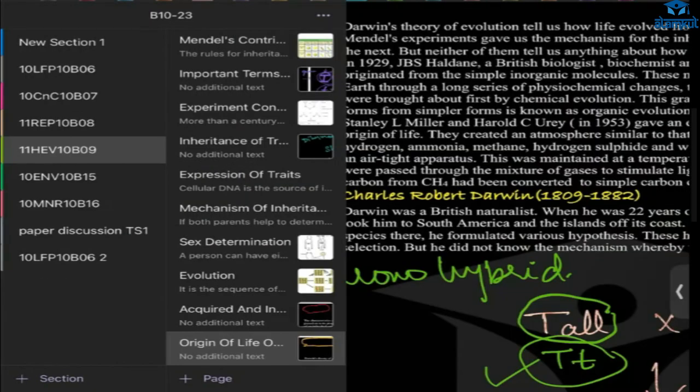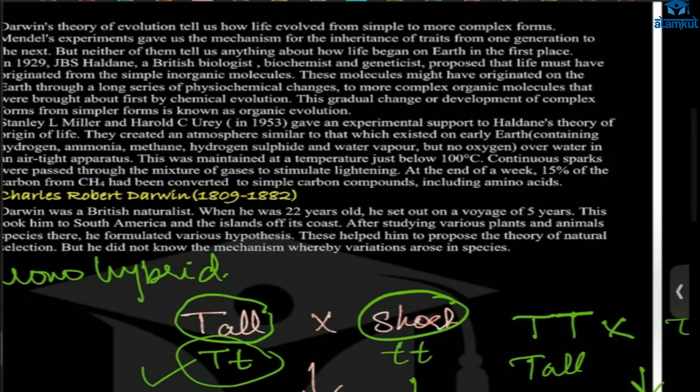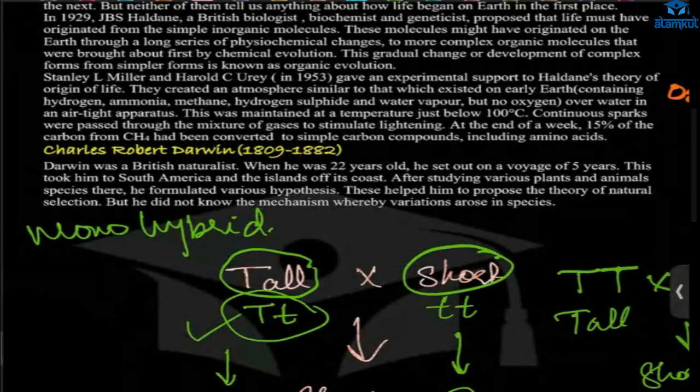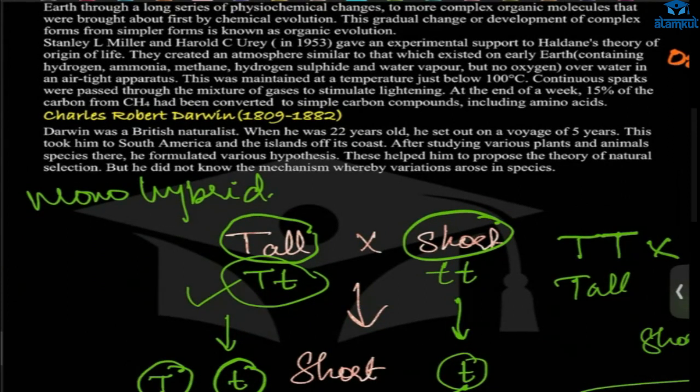So this was all about this thing. And at that time, the early earth was a reducing environment, that is, there was no free oxygen, O2, it was not there. So now, next we will talk about Charles Darwin.